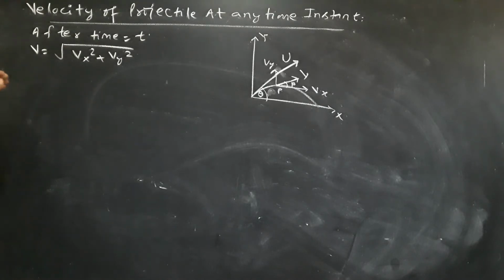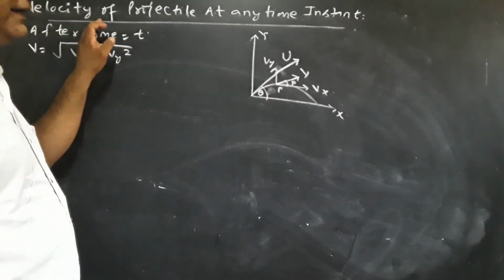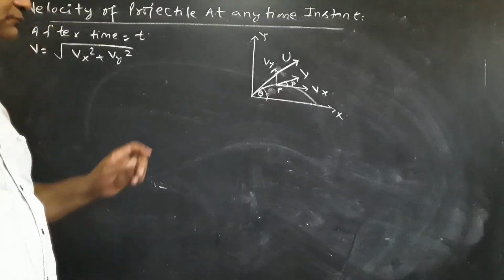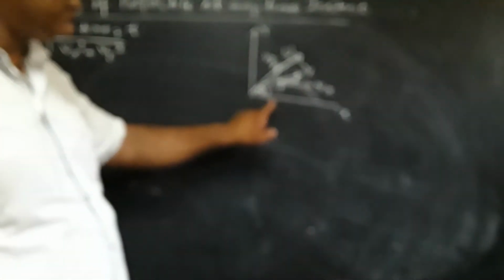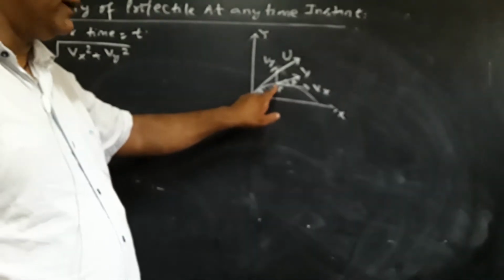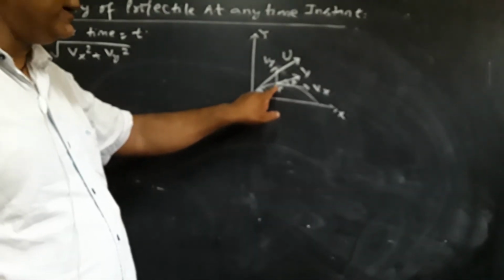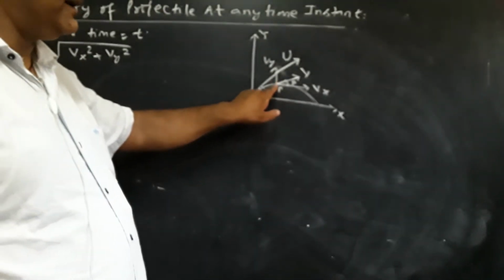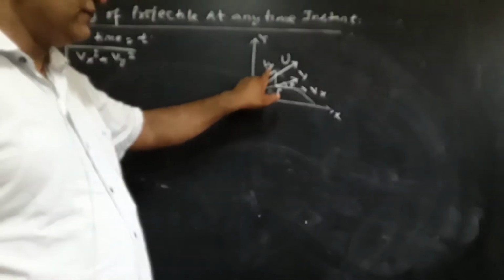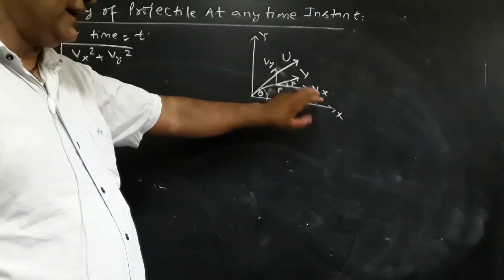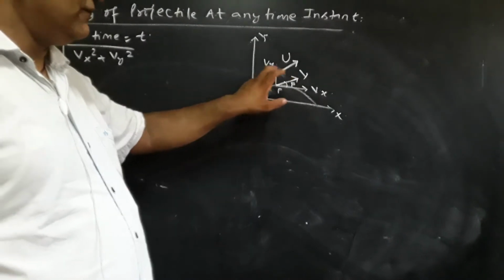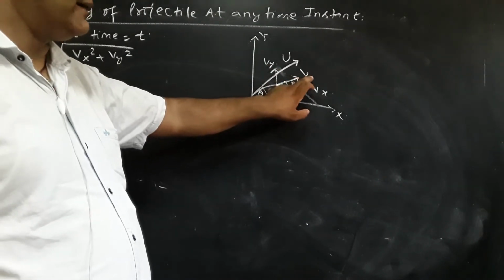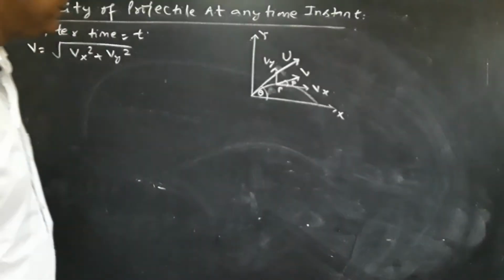Next topic is velocity of projectile at any time instant. Object is thrown with velocity u, making angle theta with the horizontal. After time t, the particle is at the point P. At the point P, it has two velocities Vx and Vy. Along horizontal Vx, along vertical Vy. The resultant of Vx and Vy, that is V, makes an angle beta with the horizontal.